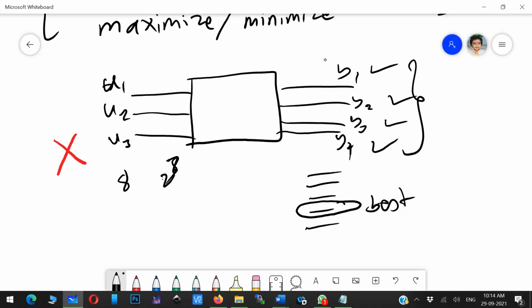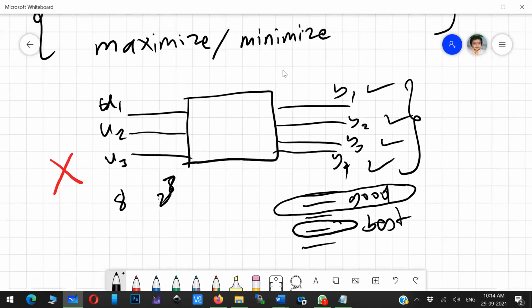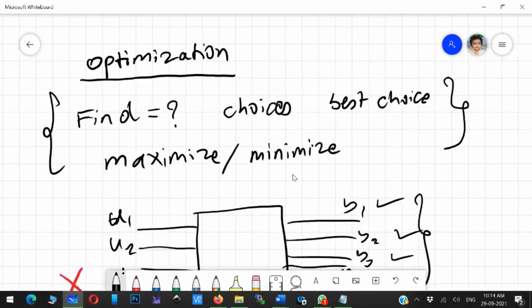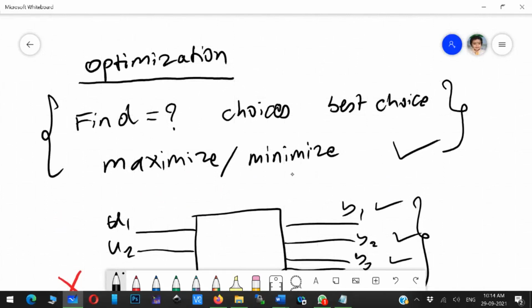Now when you take these 8 inputs and try to see the output, somewhere you will get some good output. Then you should not freeze and consider that as the best, because there may be some other combination that provides the best solution. That is the limitation of getting the desired output by giving combinations. That's why these optimization techniques are very powerful.